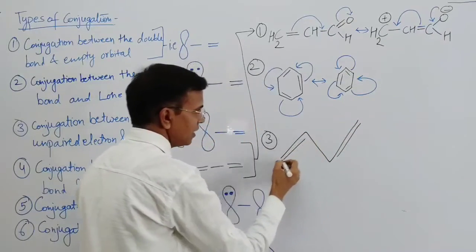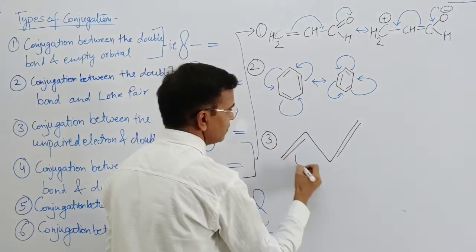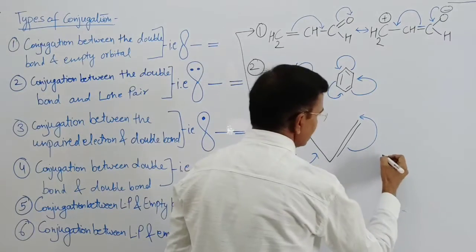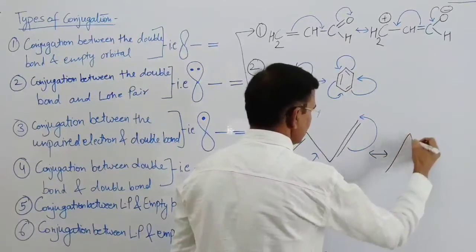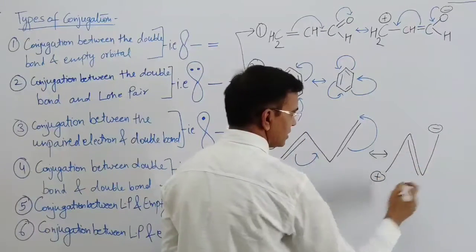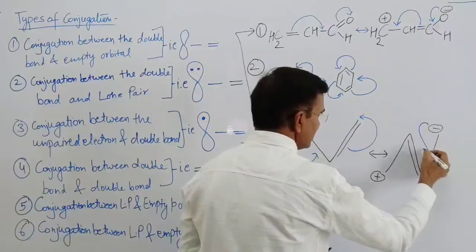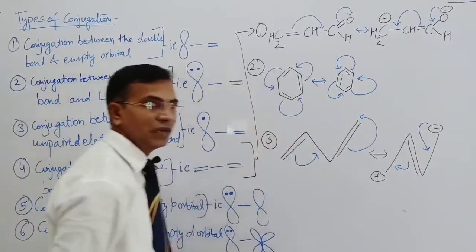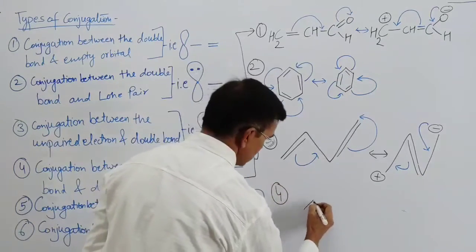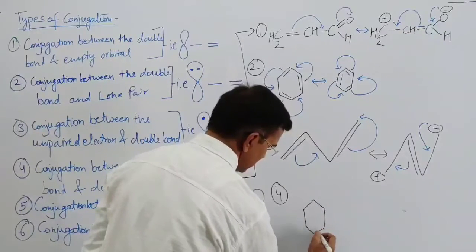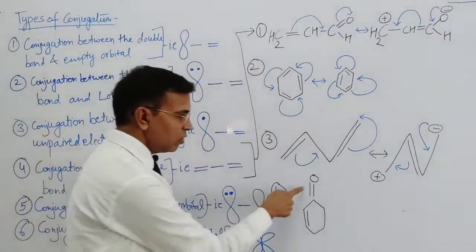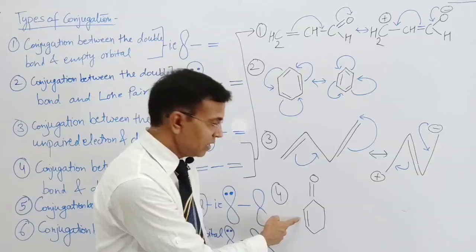let's take double bond and double bond. So it will move towards this, it will move towards this. Here the species comes, the negative charge, and here comes the positive charge, and here is the double bond. And again this comes this side, this comes this side, right? Now one more question is double bond, sigma, double bond.